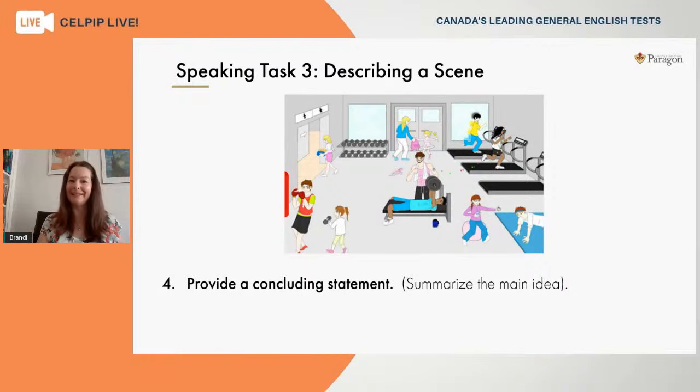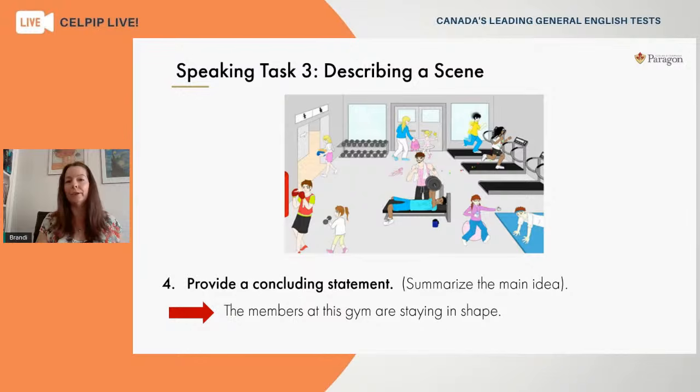Now, after you've sorted out the details and you've practiced some of these vocabulary ideas at home, remember you still need to conclude your answer somehow. So your very last sentence will likely just summarize the main scene. So we started off by explaining that we're looking at a gym where people are exercising. So we can say something along those lines. So something simple like this would effectively close out the entire answer. So the members at this gym are staying in shape. After you've described things and you say this, the listener should understand that you're now finished describing the picture. So we've organized the response, hopefully, in a very clear fashion that will help with our score.